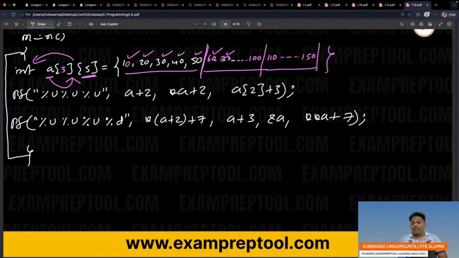For every 5, one row. So remember: the 0th row, first row, second row.